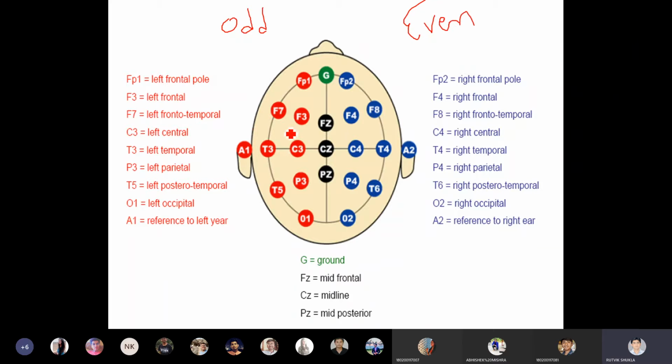Now, the numbers which are given to the electrodes are based on their region. The number is given according to the region they are in.